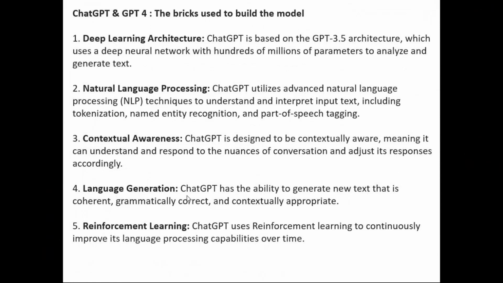Next, we have also talked about the underlying architectures that will be used while building the model. As we all know, ChatGPT is one of the language models. There are multiple language models depending upon the amount of data that we deal with, and we would be choosing the appropriate language model.